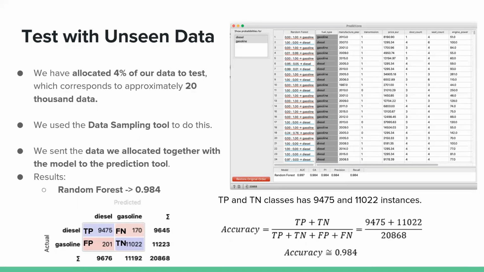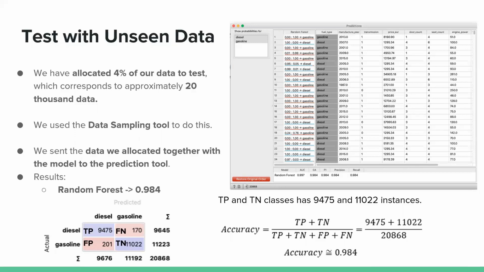Of the 9,645 diesel cars, 9,475 were correct, and the remaining 170 were not known. Likewise, it predicted 201 of 11,223 gasoline vehicles in our dataset incorrectly.